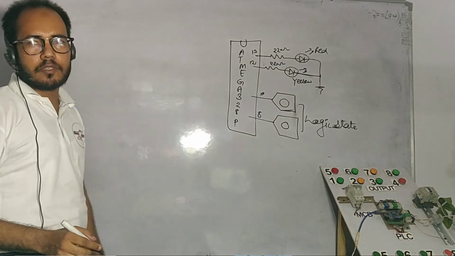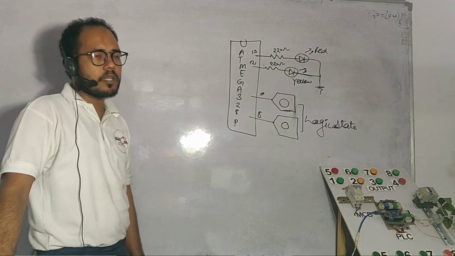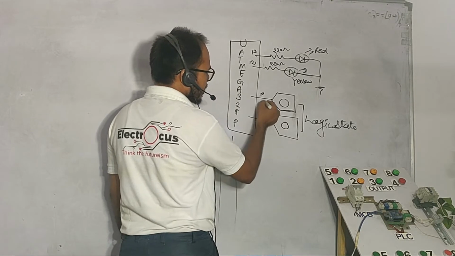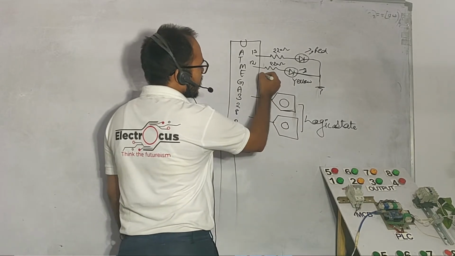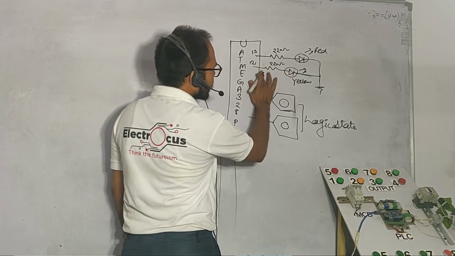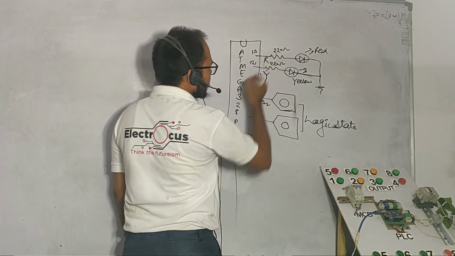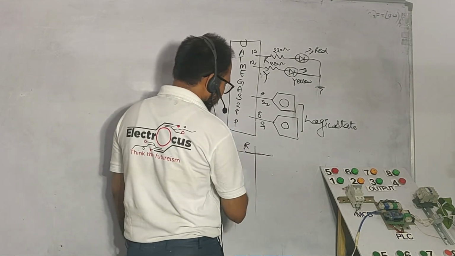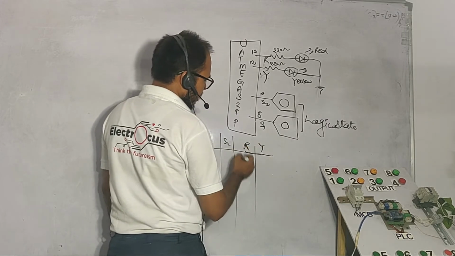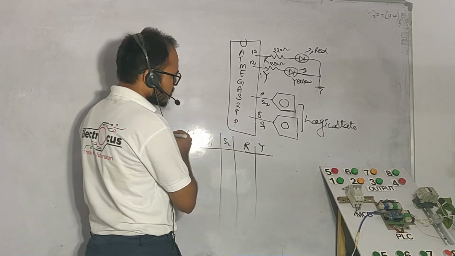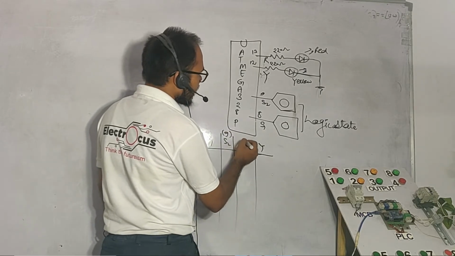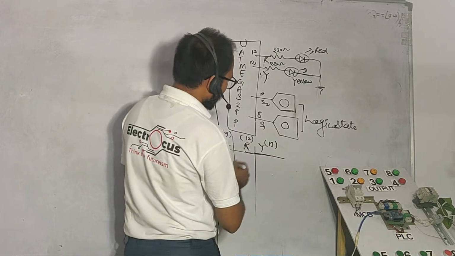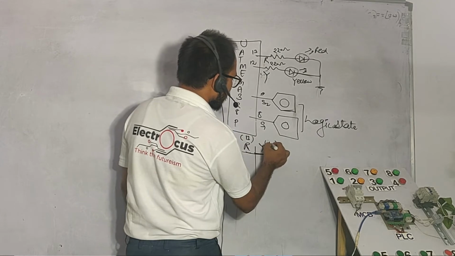Let's make a truth table for this. We should draw a truth table to understand this one. Okay. So we call this switch number 1, this switch number 2, this the red LED, and this the yellow LED. So there are switch number 1, switch number 2, and two outputs: red LED here and yellow LED here. That means switches are connected at number 8 and number 9, and the LEDs at 12 number and 13 number. The red is connected at 13 number and the yellow at 12 number.